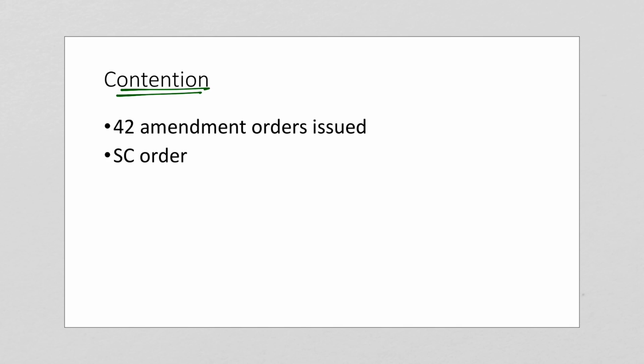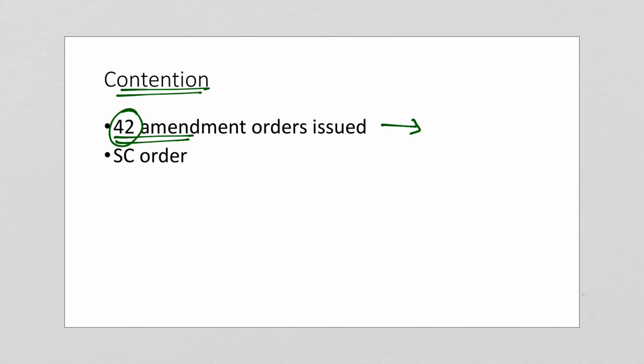The 1954 order had the requisite concurrence of both the state government and the Jammu and Kashmir Constituent Assembly. We have seen that the state government agreed and also the Constituent Assembly had ratified this order. But subsequently, 42 presidential orders have been issued, all of which were amendments to the 1954 mother order. So 42 amendments since then, which tried to amend the mother order, were issued.